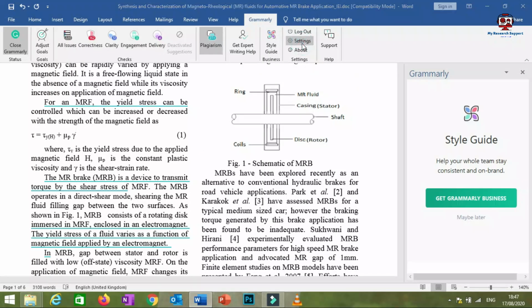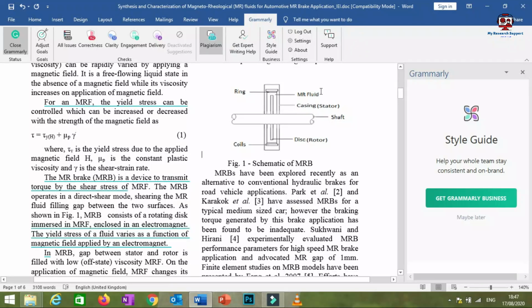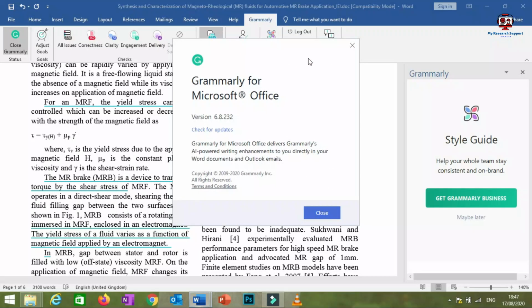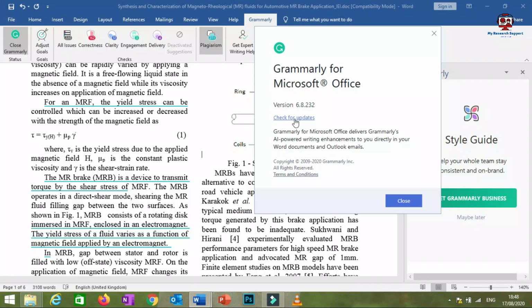Settings, if you need any kind of changes in these Grammarly tabs, you can do your settings, but we need not go for this also. And in the about section, this will indicate what this software is. This is Grammarly for Microsoft Office, and this is the version. We can check for updates also if a new update is there.